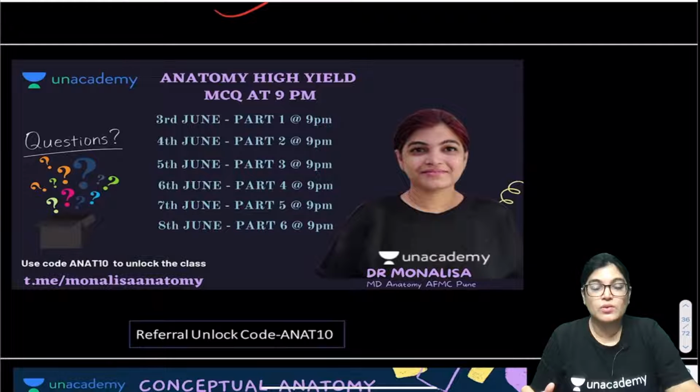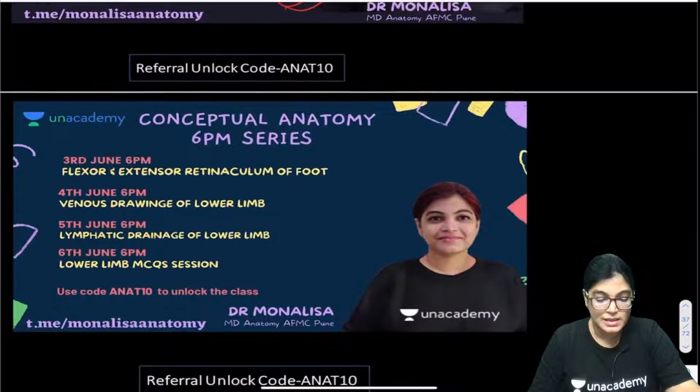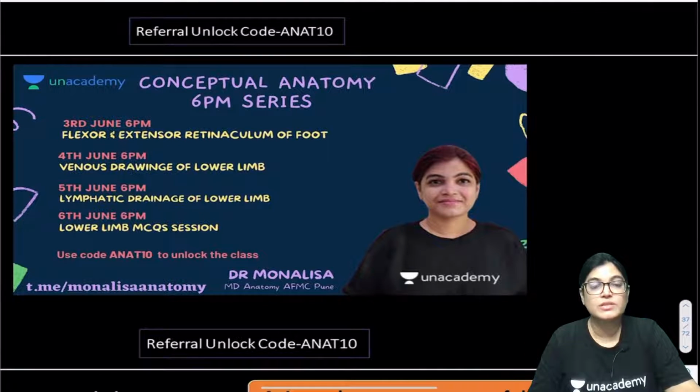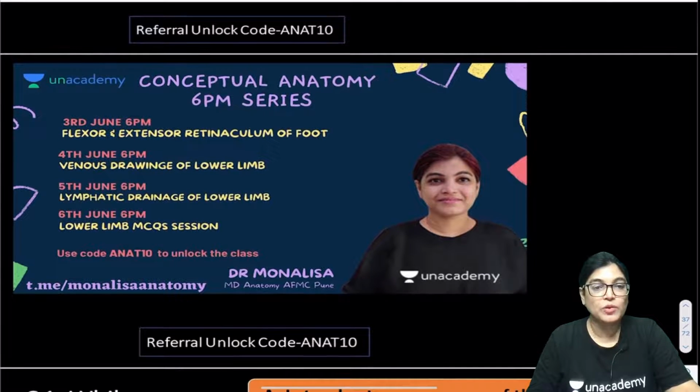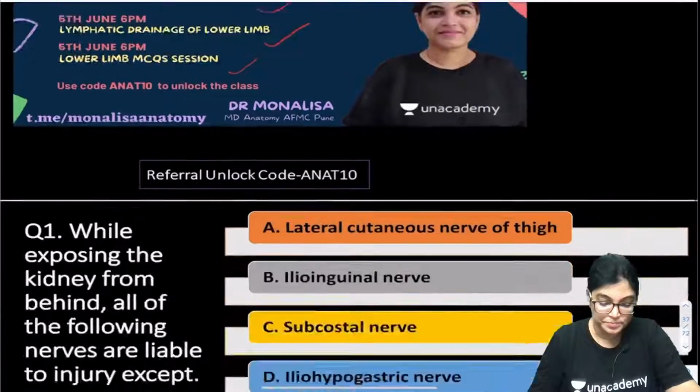So yeah, now this is the whole session. This is the part 1, part 2, 3, 4, 5, 6, 7 and 8. These are the sessions of my anatomy MCQs on 9 p.m. timing on the special classes, which is absolutely free. You can join the session. Conceptual anatomy sessions, which is absolutely free. You can again join the session. 6 p.m. is the timing. Okay, 4 sessions I have described now, that is flexor and extensor retinaculum was taken today, venous drainage of lower limb, lymphatic drainage and lower limb MCQs.